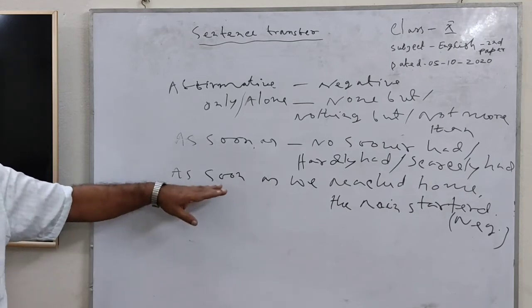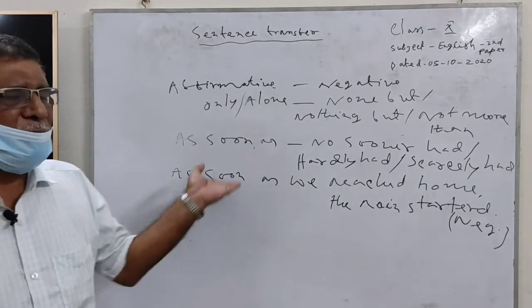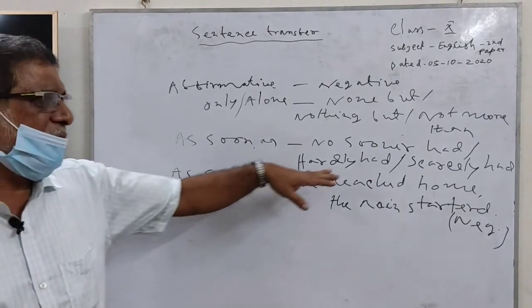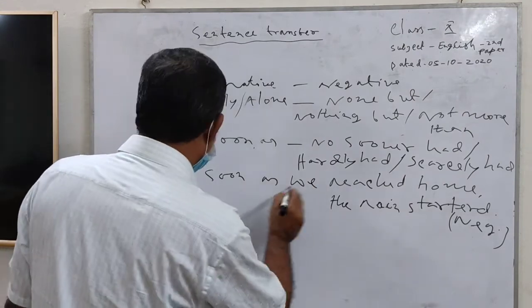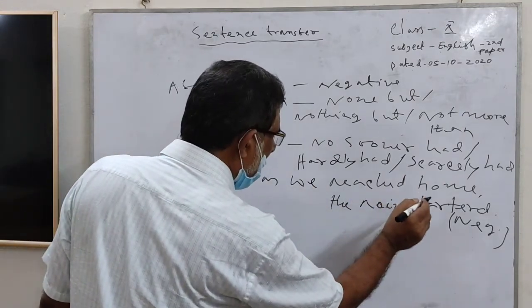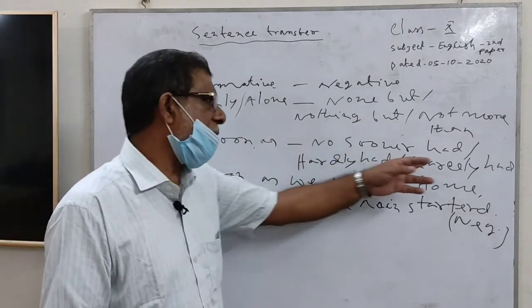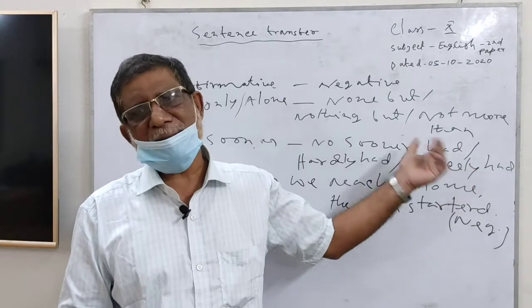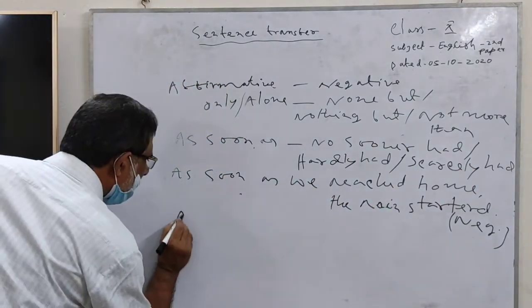When we change it into a negative sentence, then we use this sign. For example, as soon as we reached home, the rain started. You can use no sooner had, hardly had, scarcely had. Any sign you can use for this.